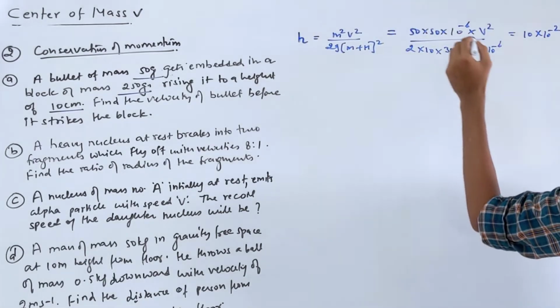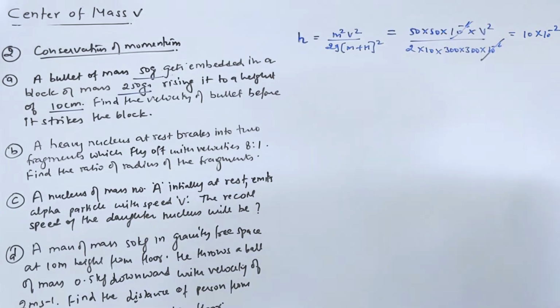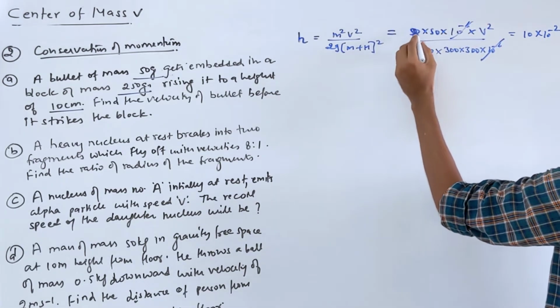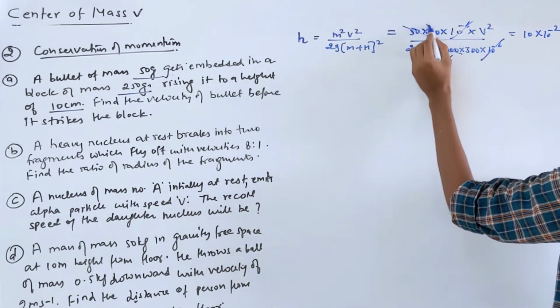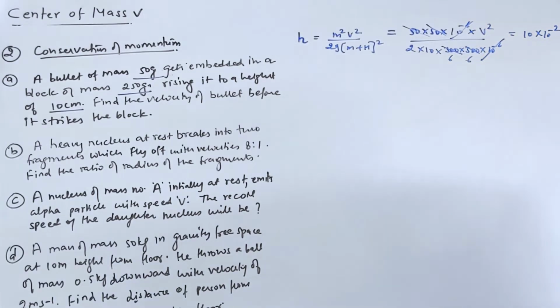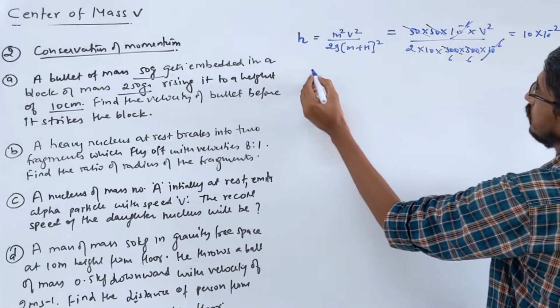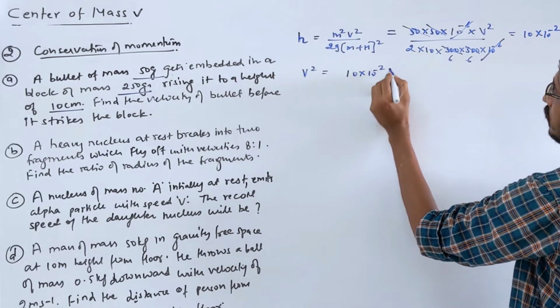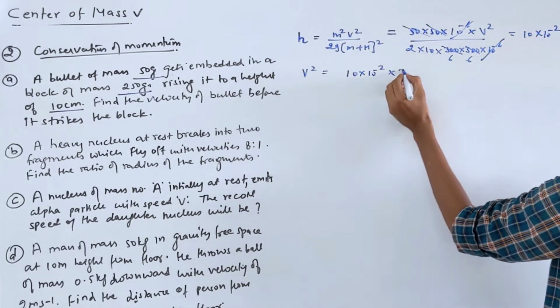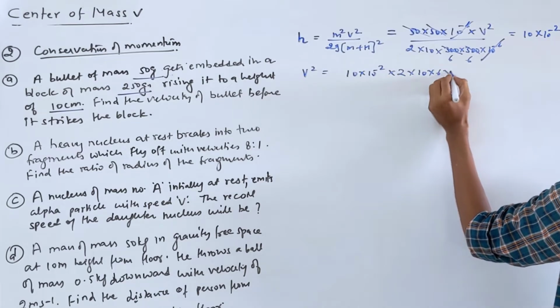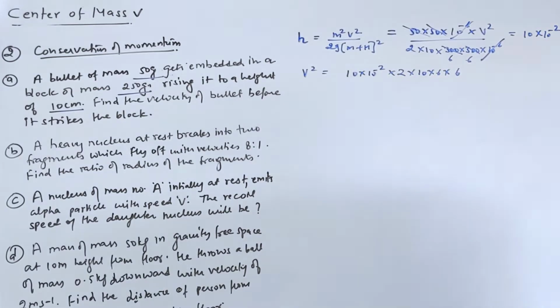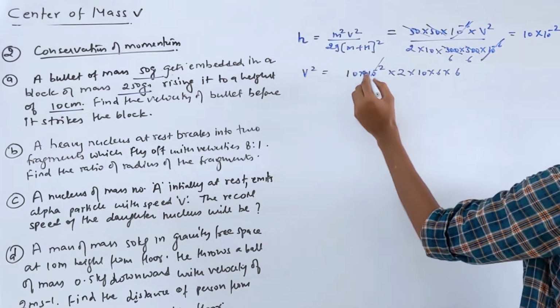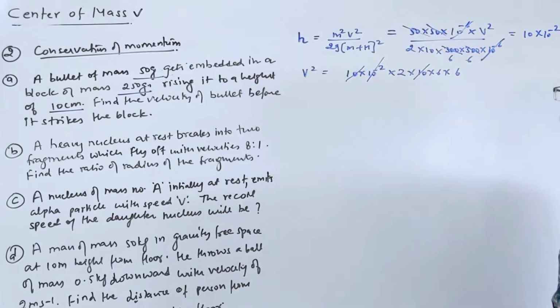If you see carefully, you can cancel the power minus 6 here, and 50 goes 6 times. So on top you don't have anything. v square will be equal to 10 into 10 power minus 2, and these terms go to that side: 2 into 10 into 6 into 6. The 10 power minus 2 gets cancelled.